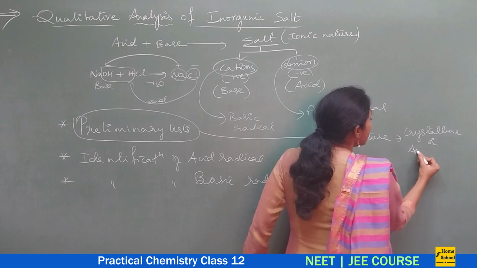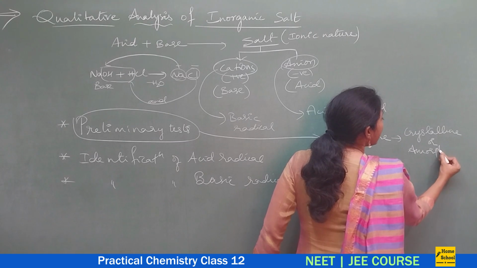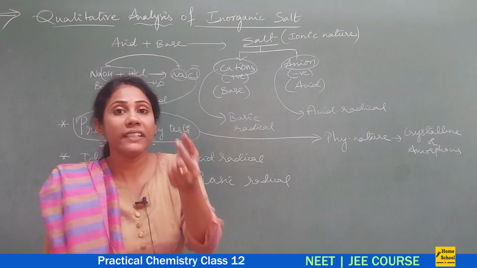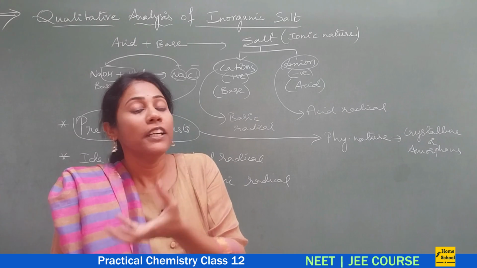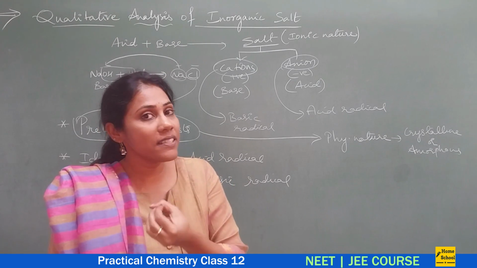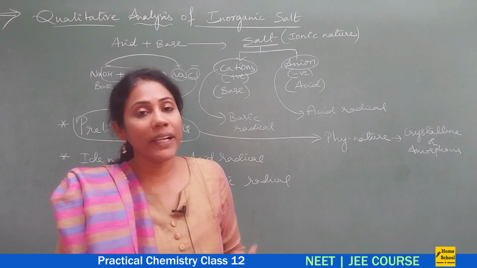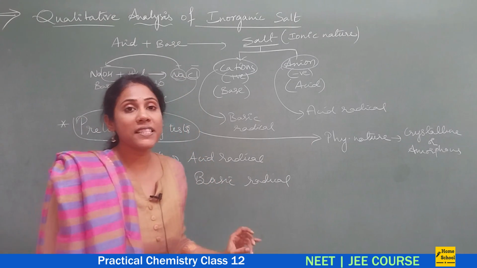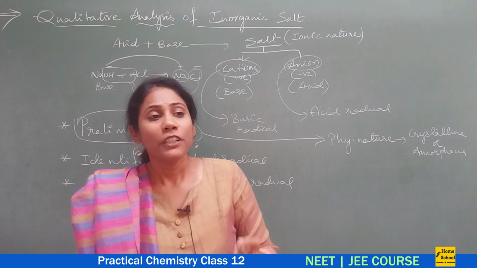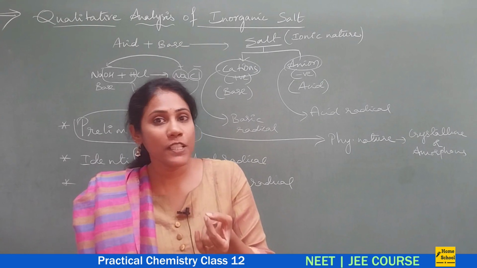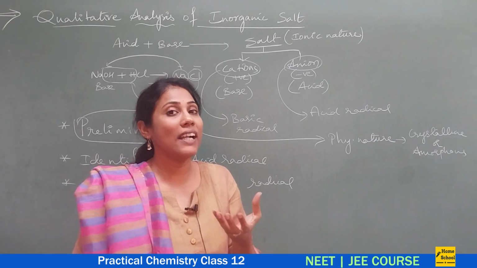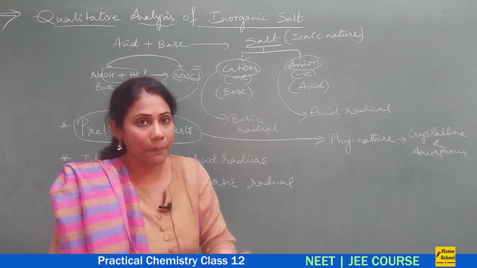Crystalline in the sense crystals are very clear, right? Just like if you look at a sugar, the solid is there in the form of crystals. So crystals are very easy to identify. Amorphous in the sense powdery form. If you take talcum powder, it is very soft and in fine powdery form, isn't it? If you get that kind of salt, you will write it as amorphous.